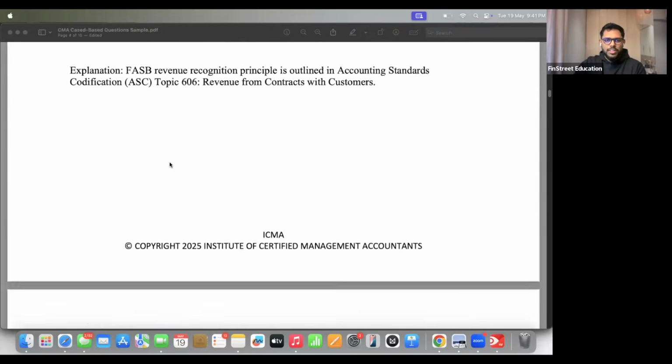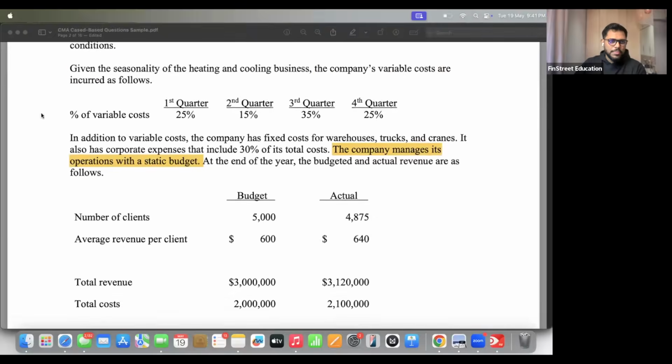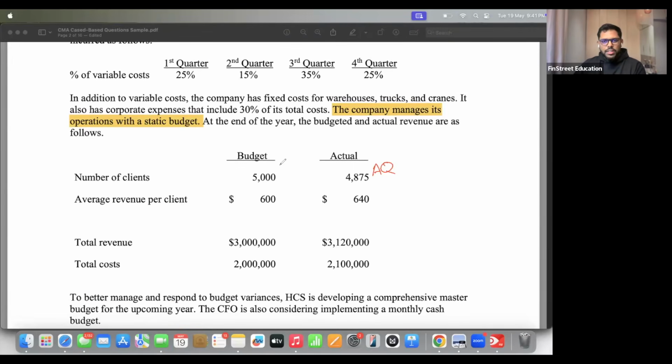Quantity numbers यहाँ पे रहे. Your clients are your quantity. Actual quantity, standard quantity, and then you have standard price as well. Help me with the answer. Also tell me if it's favorable or unfavorable.